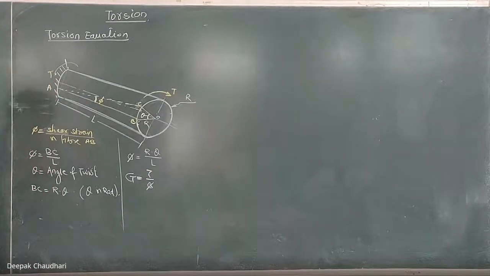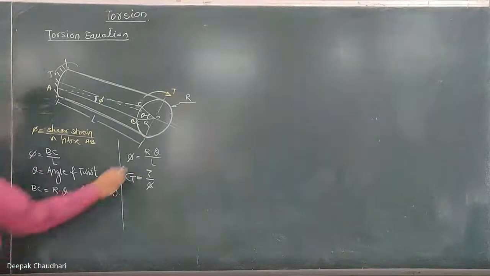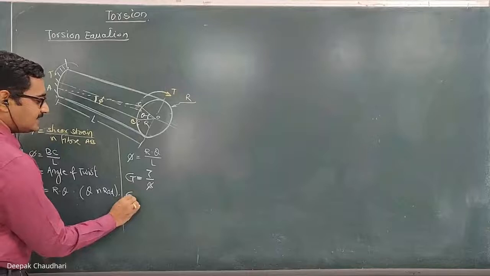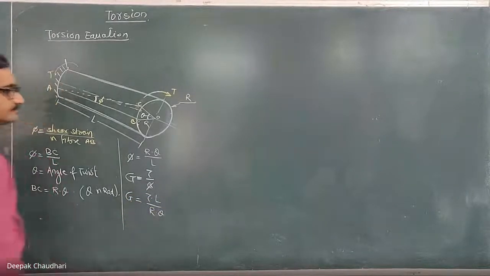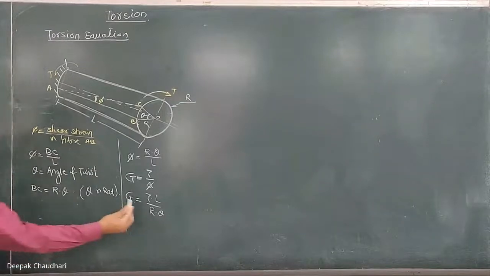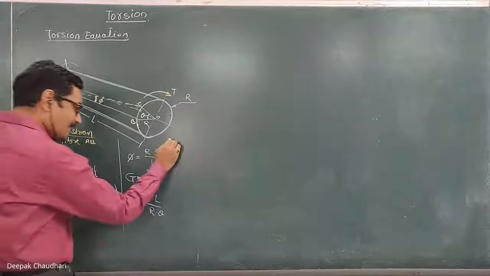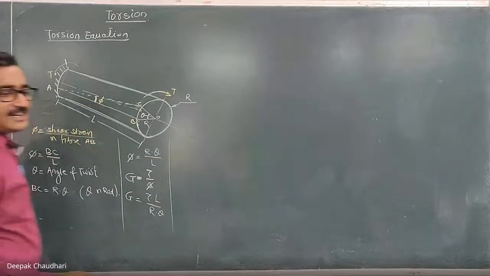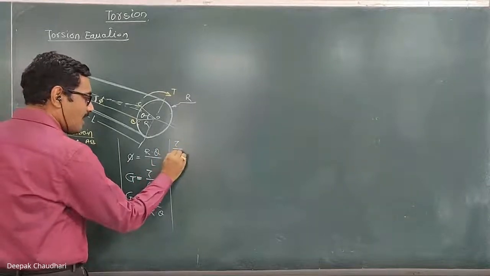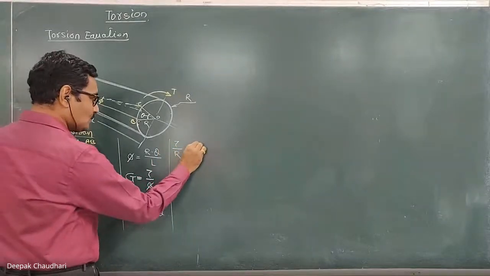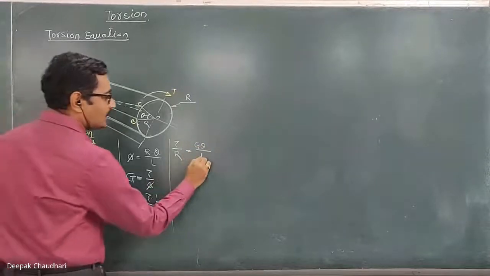This G is the modulus of rigidity, shear stress upon shear strain. If I substitute it here, I will get G equal to tau into L upon R into theta. This is the relation between the angle of twist and the shear stress. If I simplify this, I will get tau upon R is equal to G theta upon L.